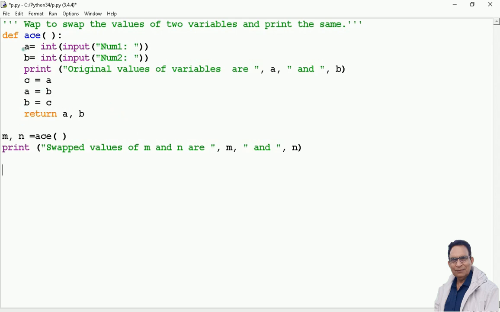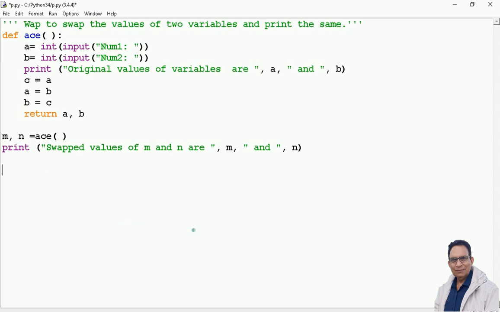Outside, in the main part of the program, I am writing m comma n is equal to swap, and within parentheses I am not writing any parameters because the definition of the function does not have any parameter. m and n are the two variables which are going to get values from the return statement of the function, a and b. Whatsoever the values of a and b are coming here, those values will be assigned to m and n.